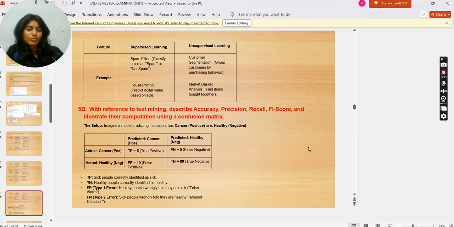TP = sick people correctly identified as sick. TN: healthy people correctly identified as healthy. FP, type 1 error: healthy people wrongly told they are sick. False alarm.